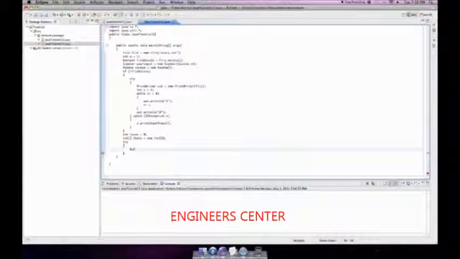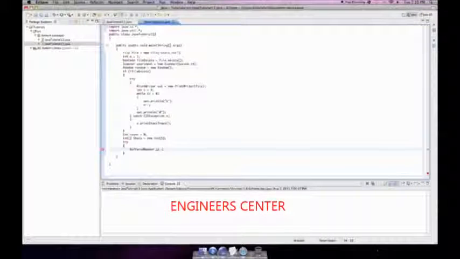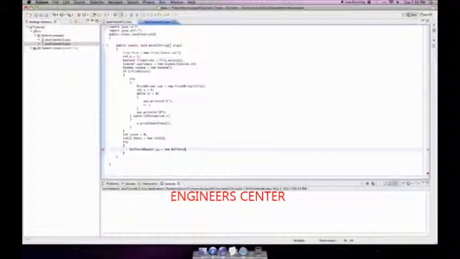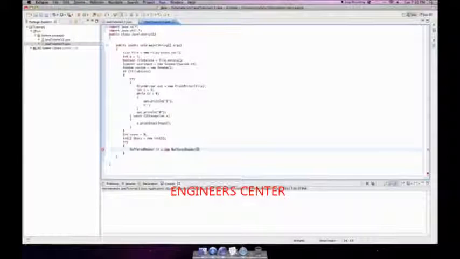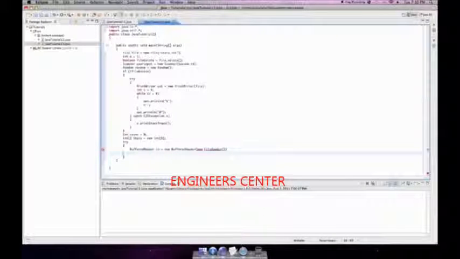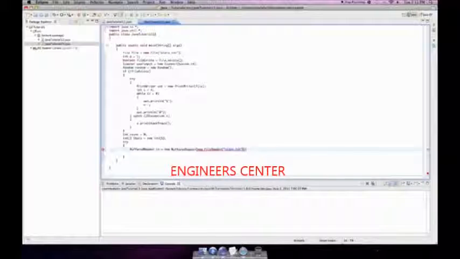So try, BufferedReader in, that's my in object instead of using it for the Scanner class, equals new BufferedReader, new FileReader, stats.txt.